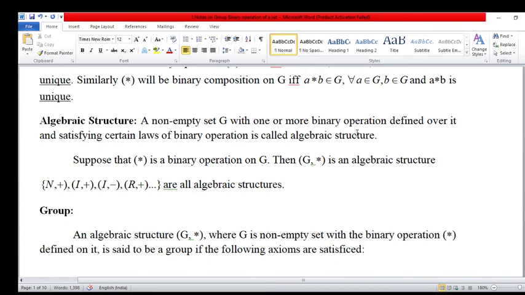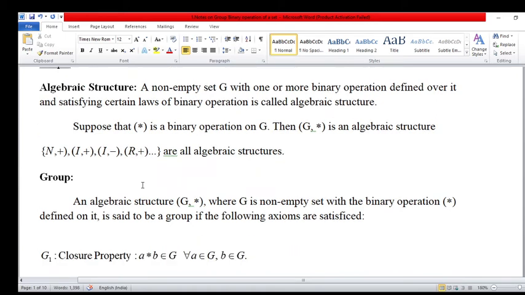These are particular algebraic structures: natural numbers, integers under addition, integers under subtraction, and real numbers are an algebraic structure under addition.